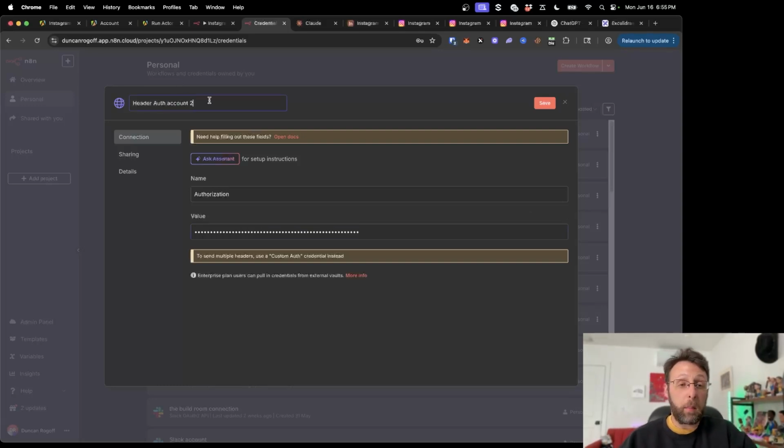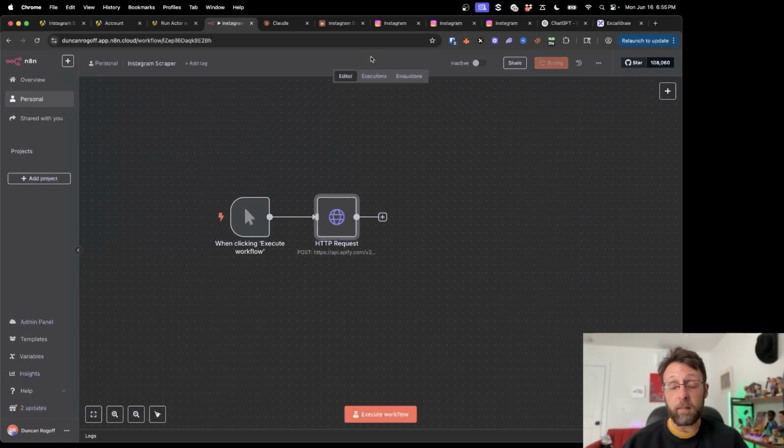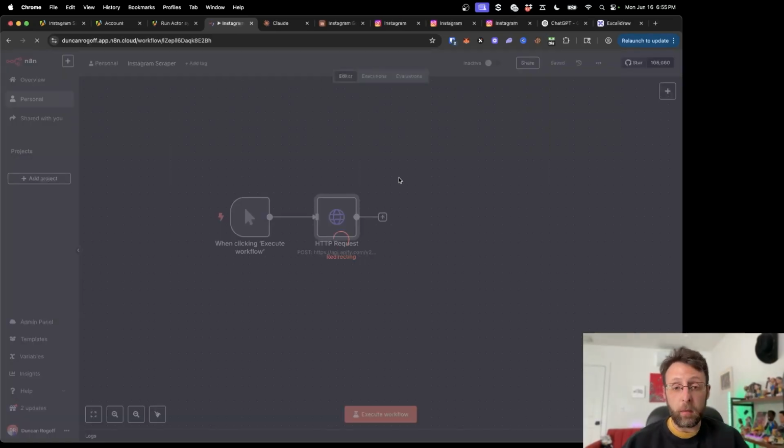Then I can just come up here and change the name of this so I remember it. I could say Apify, June 16th, or whatever. Now I'm going to click save. This says the credential has successfully been created. I can close this window down. Great. I'll just save this workflow really quickly. I think I might actually need to refresh the page.